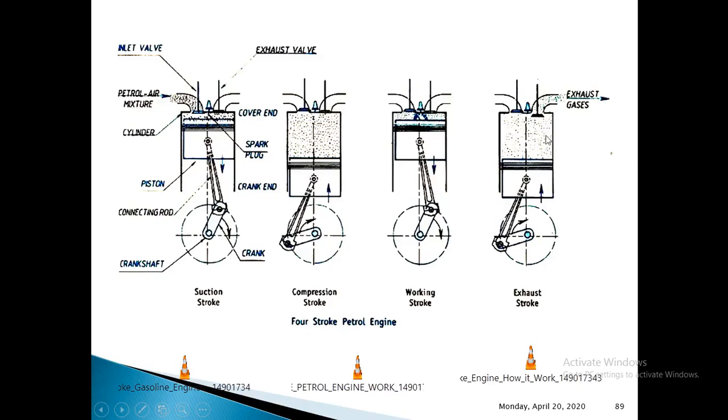As soon as the piston reaches top dead center, all the exhaust gases have moved out, and the exhaust valve gets closed, and that completes the exhaust stroke. Again during this movement of the piston, the crankshaft finishes the next half of its rotation. So this completes the exhaust stroke, and once it is complete, we will begin again with the suction stroke.